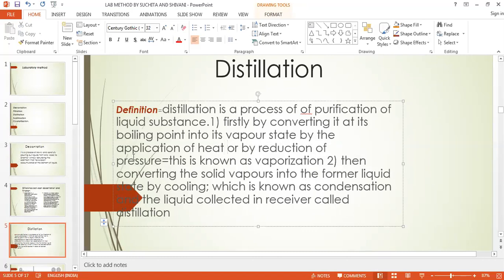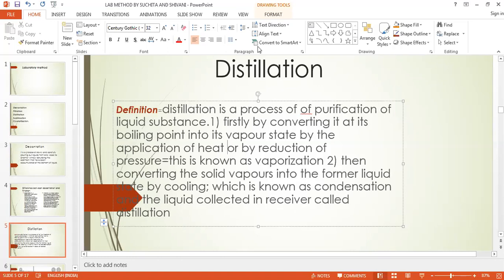Or by reduction of pressure, that is known as vaporization. Then converting the vapors into the former liquid state by cooling, which is known as condensation, and the liquid is collected in a receiver, called the distillate.